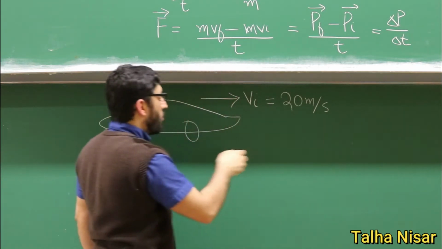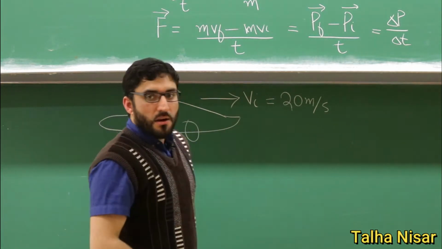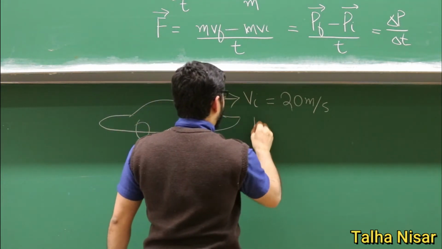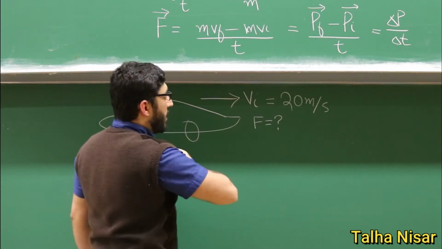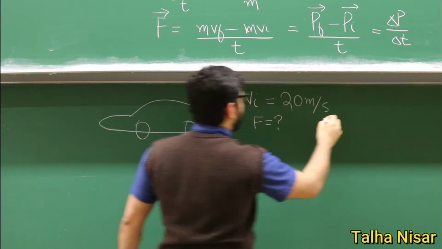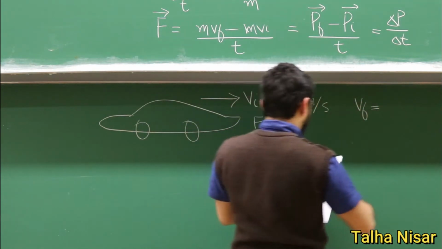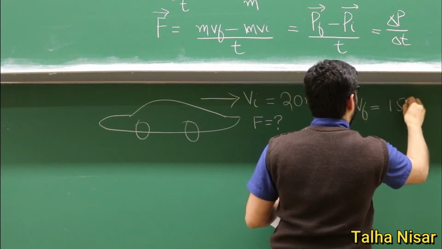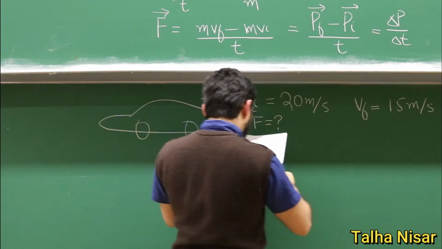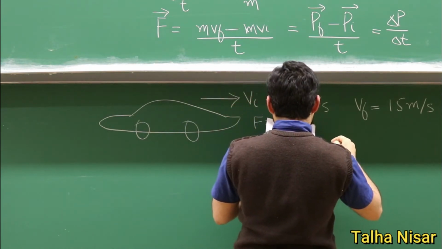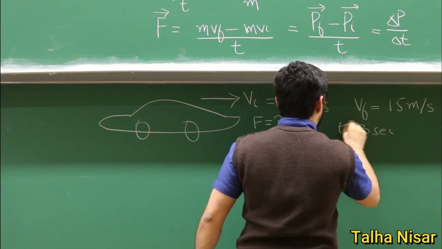We do not know whether the force is in this direction or this direction, but there is a force applied. This force we want to know, and when the force is applied, the final velocity after the force is applied is 15 meters per second, and the force was applied for 3 seconds. So this is the time.